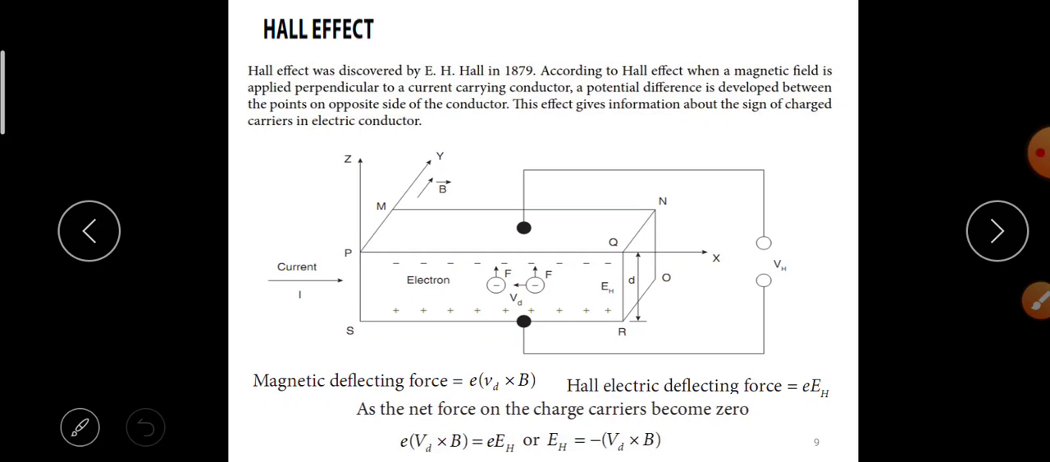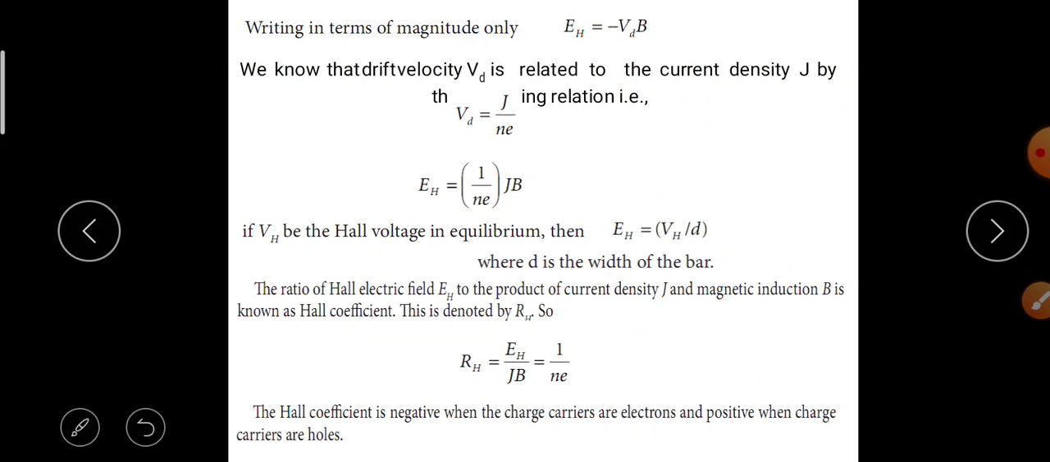Here the current is in one direction, with the magnetic field applied, and the electrons experience a magnetic deflecting force equal to E into Vd into B. The Hall electric deflecting force is equal to E into EH. As the net force on the charge carriers becomes 0, E into Vd into B is equal to E into EH, or EH is equal to minus Vd into B. Writing in terms of magnitude only, EH is equal to Vd into B.